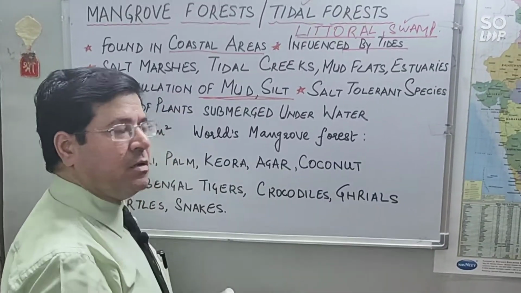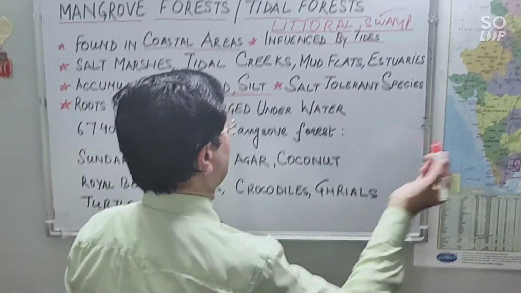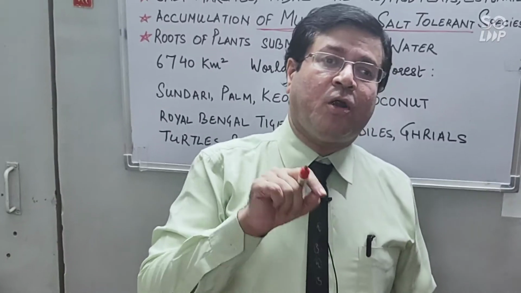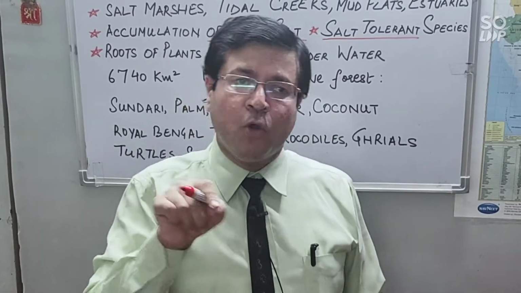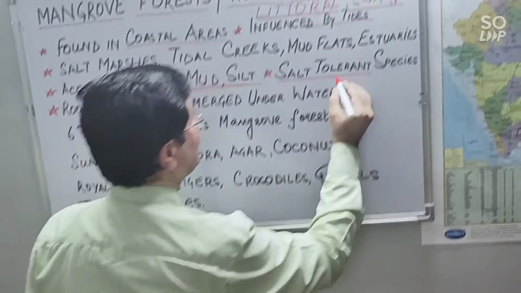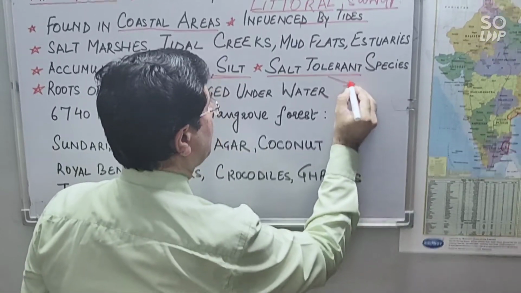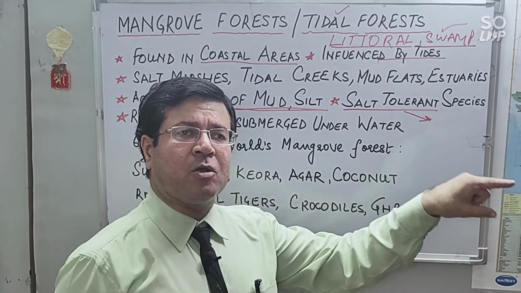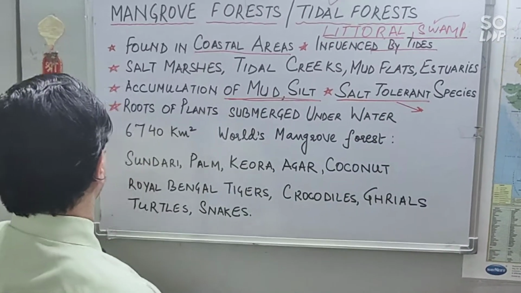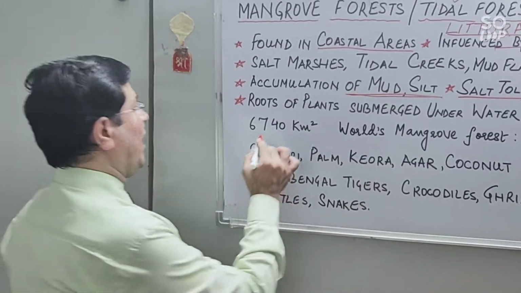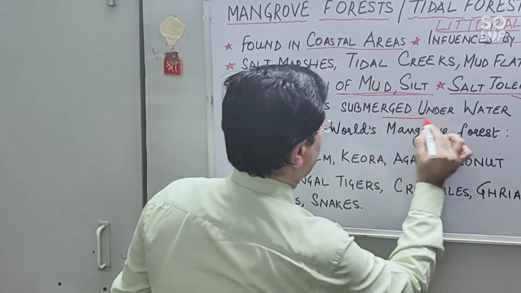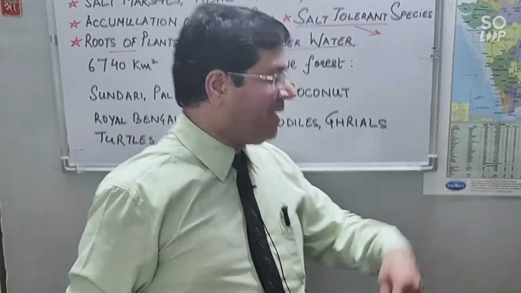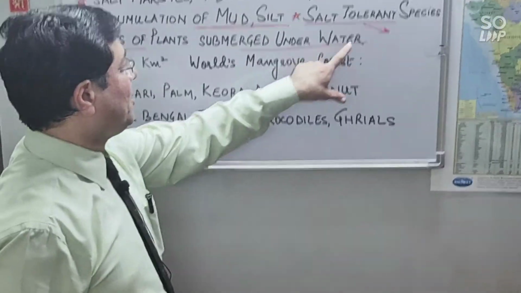Here we have the tree species which are found, which are salt tolerant. Why salt tolerant? Because fresh water of river mixes with the saline water of ocean. So these trees can sustain in the saline water of ocean or coastal area. That is why salt tolerant species are commonly found here. And the trees which are found here have their roots submerged underwater, because a lot of water is there. These all are wet areas, swamp areas, marshy areas. That is why their roots are submerged under water.